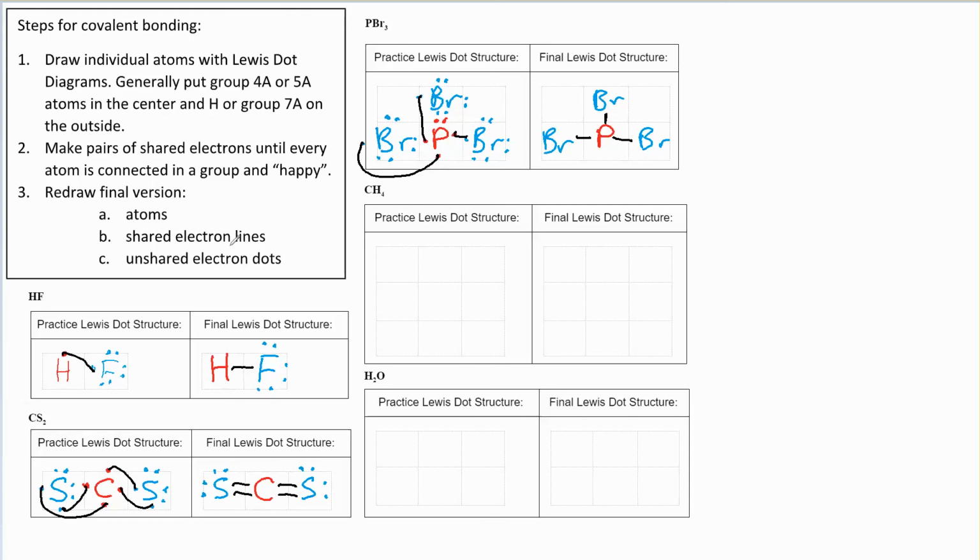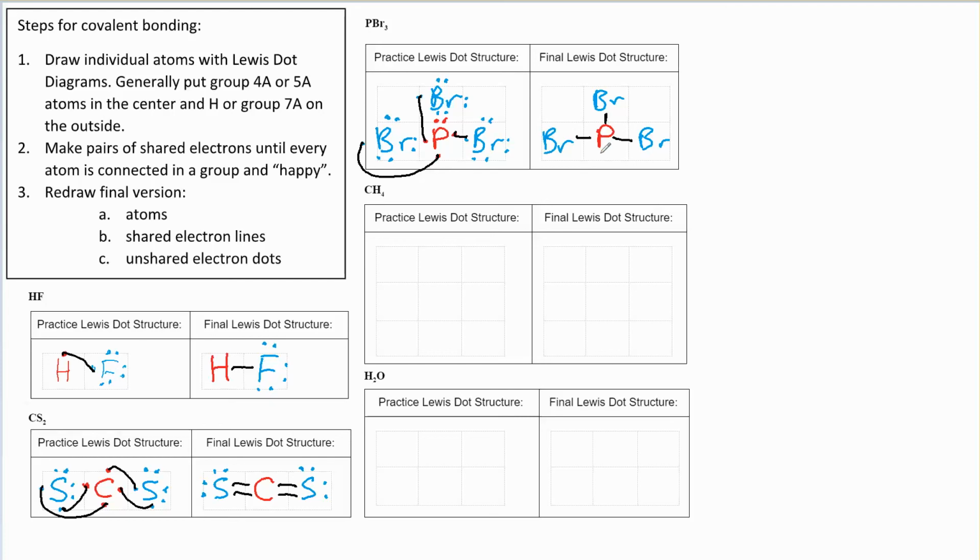All right, and now we need to put in our unshared electron dots, and we're going to put them on the outside. So, drawing our dots here, let's start with the phosphorus. Looks like on my phosphorus atom, I've got 2 red dots here that are not being shared. They are not part of a line. So we're going to do those first.